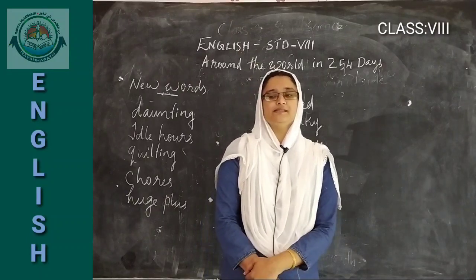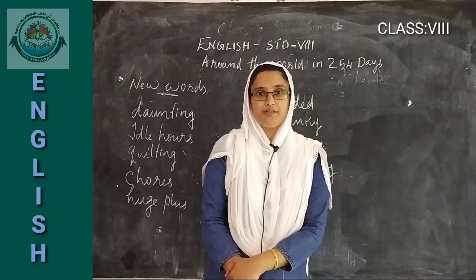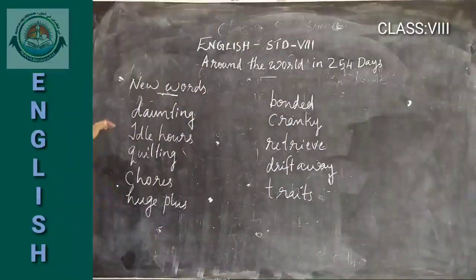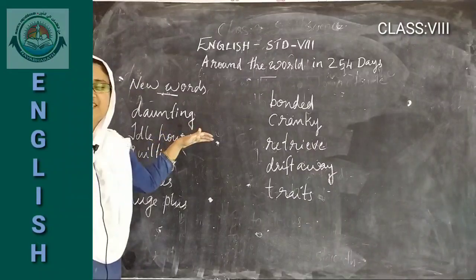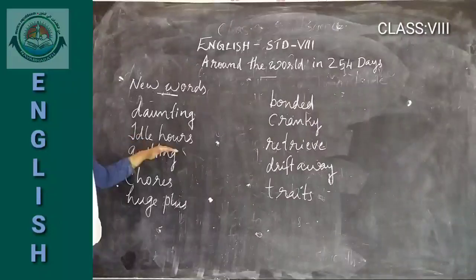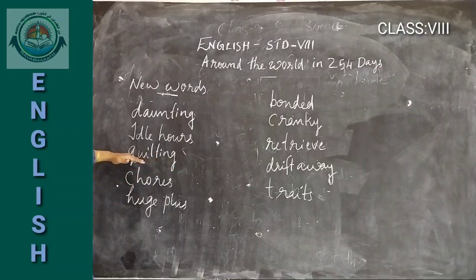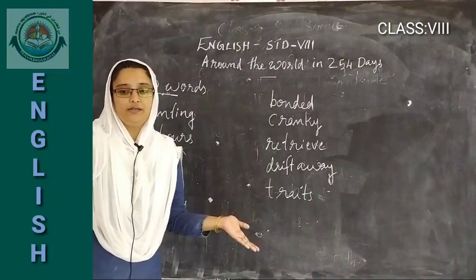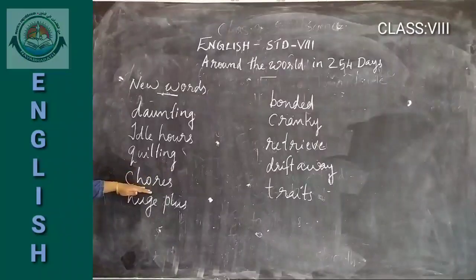Before moving to the lesson, I need to give you some more new words which come in this part. What are the new words? Here, daunting. The first word is daunting. Daunting means discouraging. What's the next one? Idle hours. Idle hours means free time. Quilting. What is meant by quilting? Making decorative bed covers, like that, okay? Quilting.